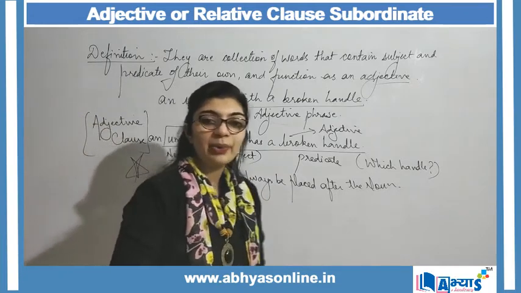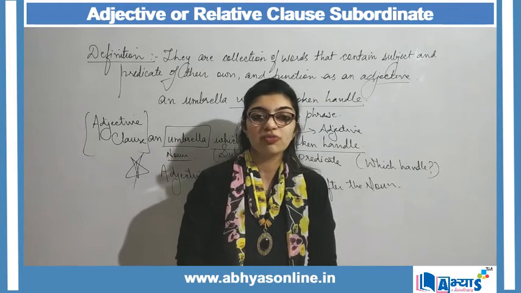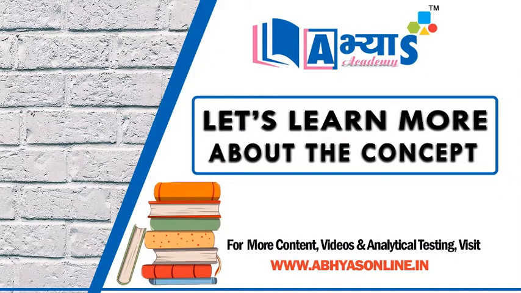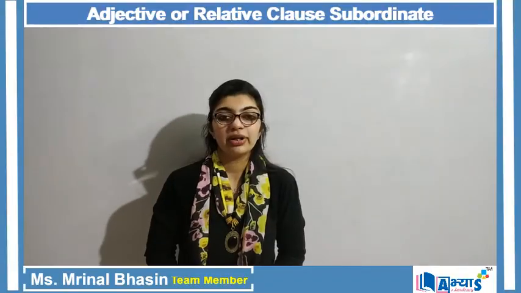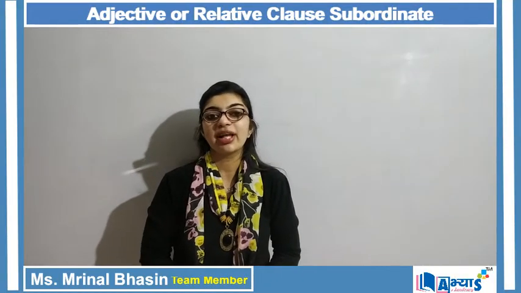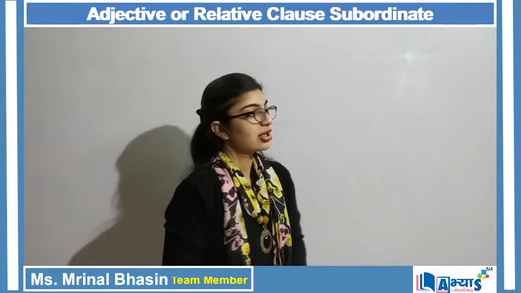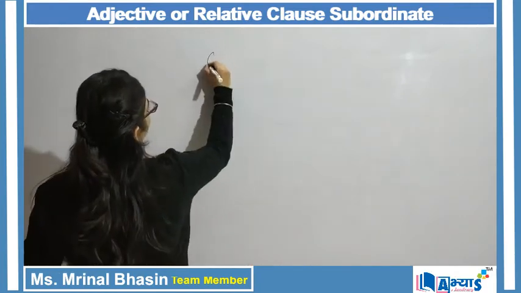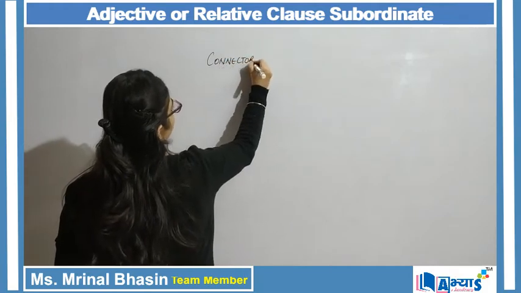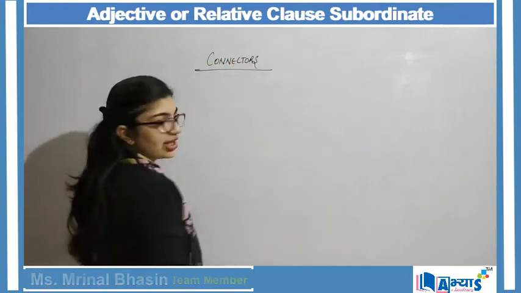Now next we are going to understand the various rules for making use of adjective clause. Now implementing the examples, we will first understand the use of connectors. So now we are going to understand the concept of connectors in our adjective clauses.